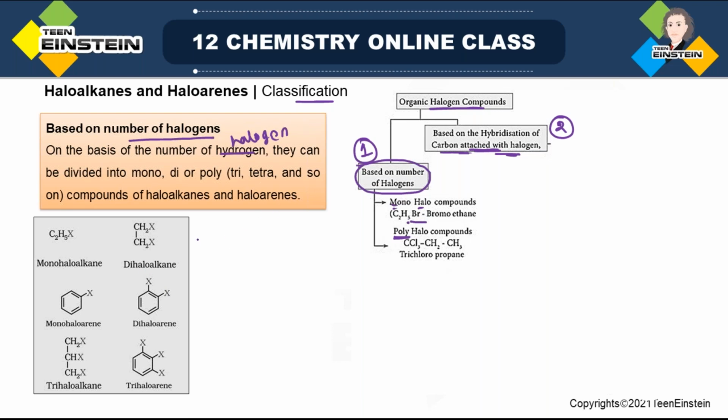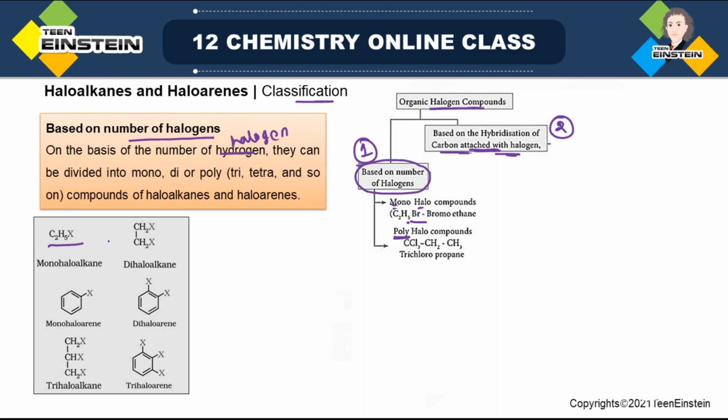It may be tri, tetra, and more than that. Compounds of haloalkane and haloarene. So here we have a very simple monohaloalkane because you have only one halogen atom, C2H5X.